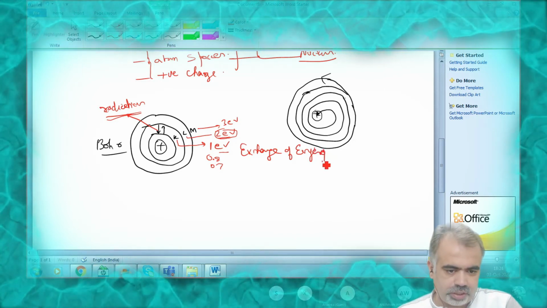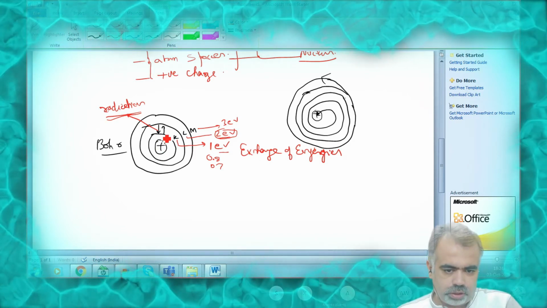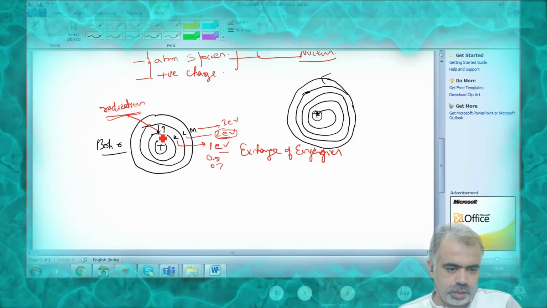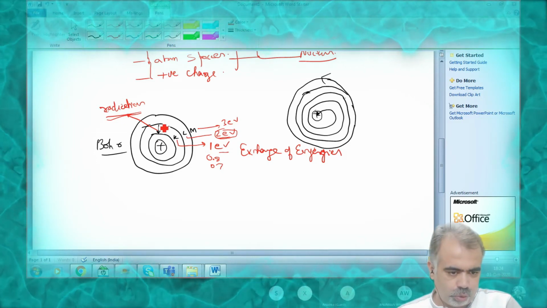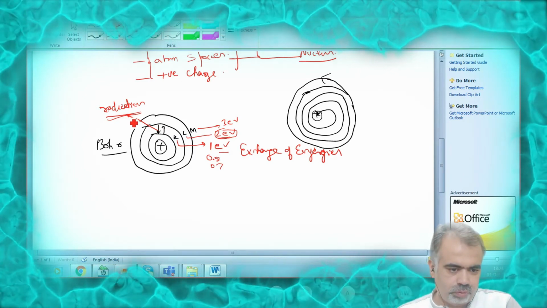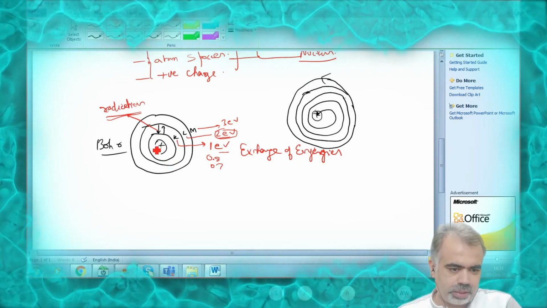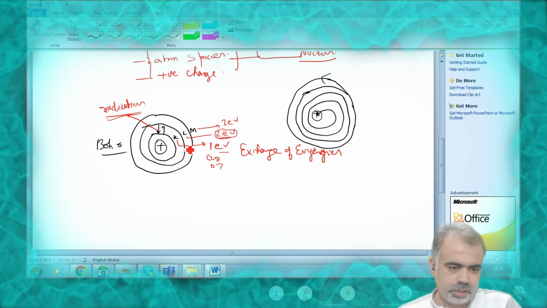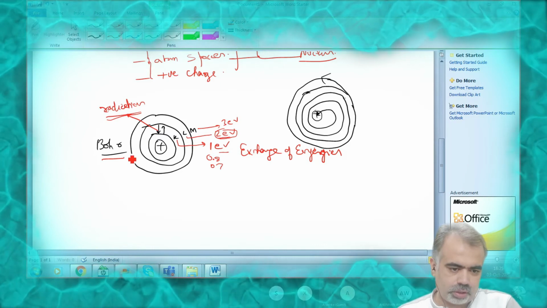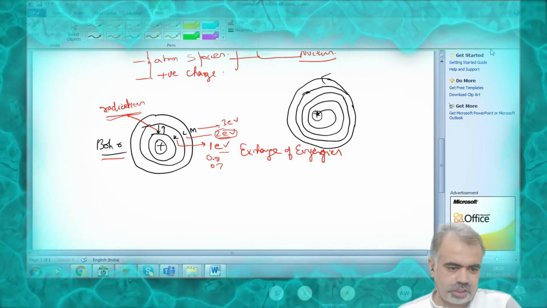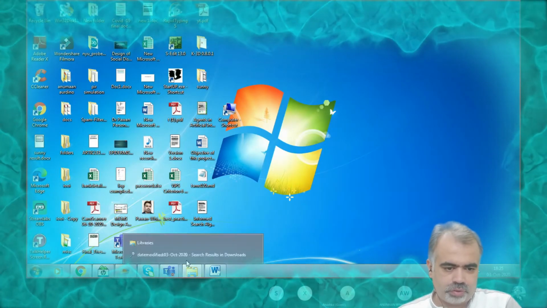This is what we call exchange of energy. So exchange of energy takes place whenever an electron revolves around a nucleus, and whenever the energy gets low, it will immediately move to another energy level, gain the energy, come back and release the extra amount of energy that it has, because it has to sustain itself with the same amount of energy, because all the shells have fixed amounts of energy. So this is how he explains the correctness of the Rutherford model of atom.